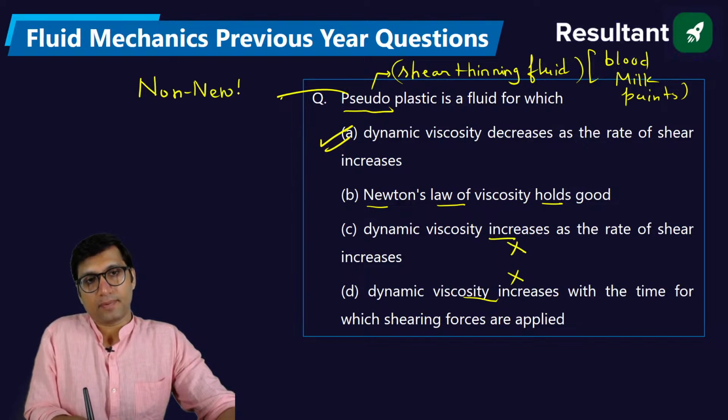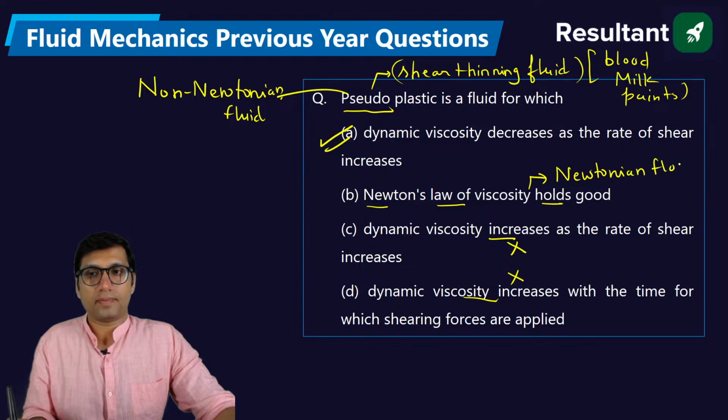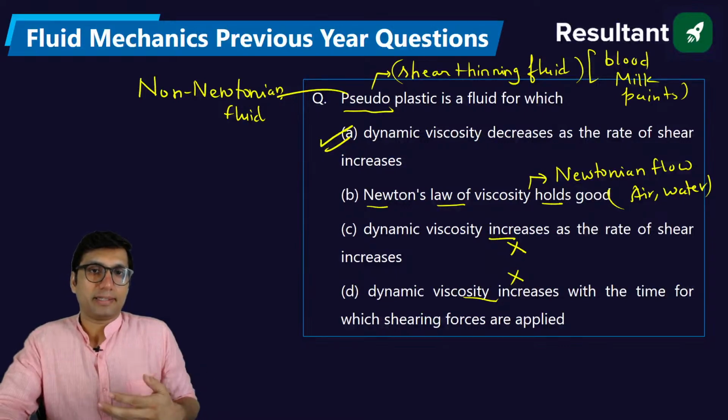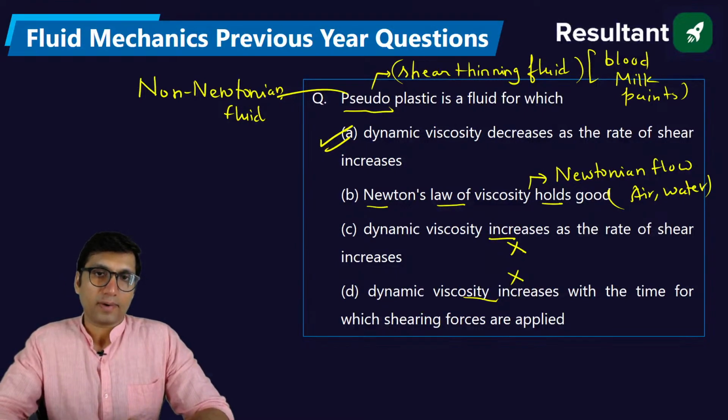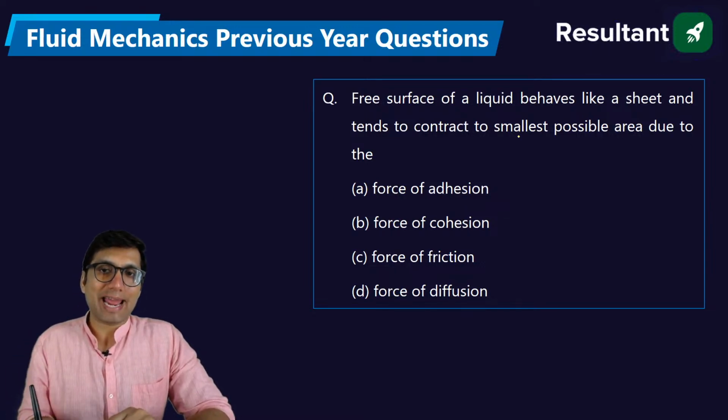What is a non-Newtonian fluid? The fluid which does not follow Newton's law of viscosity. Newton's law of viscosity holds only for a Newtonian fluid. Newtonian fluids are like air and water. These are examples of Newtonian fluid. But blood, milk, paint, they are pseudoplastic fluids. Okay. Shear thinning fluids.